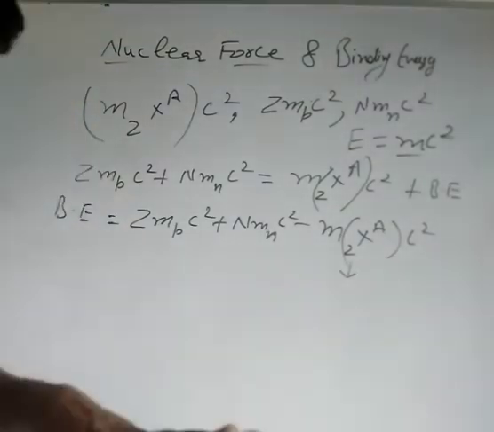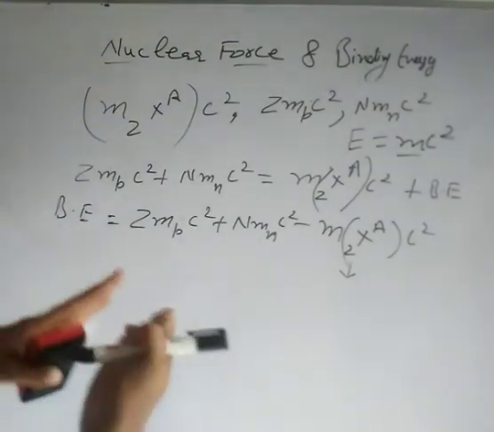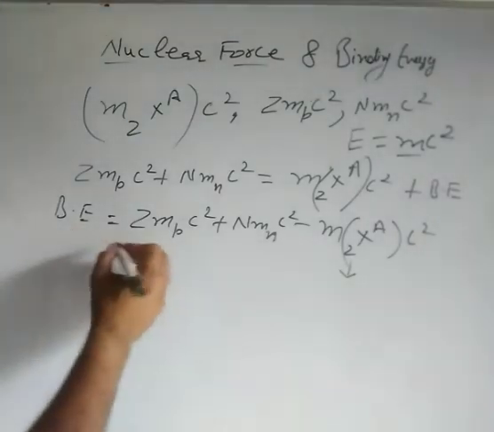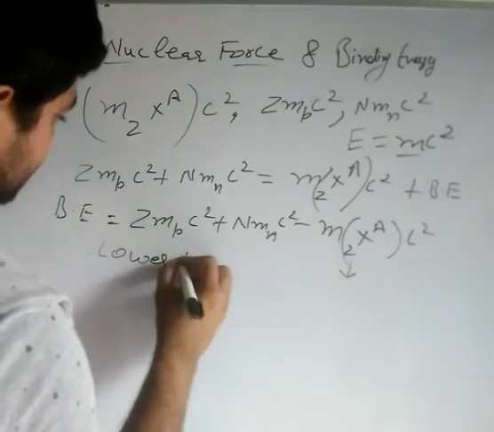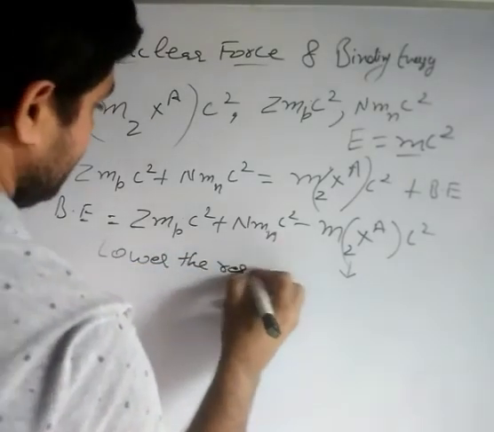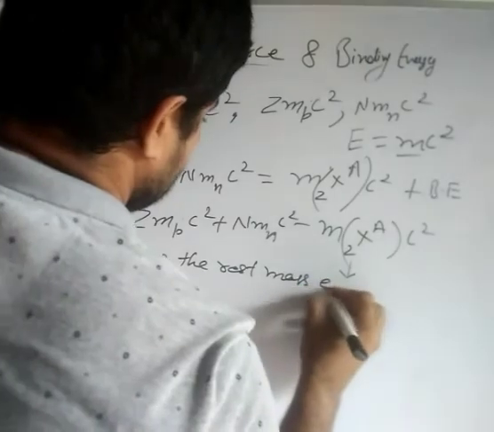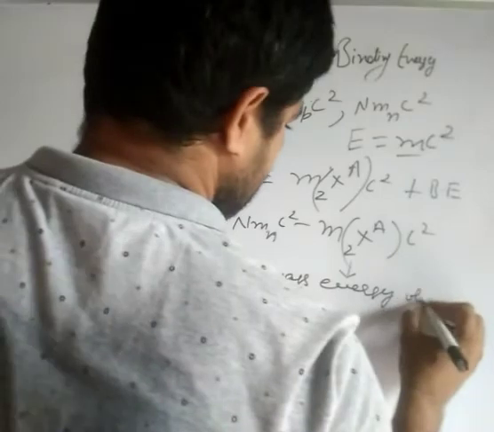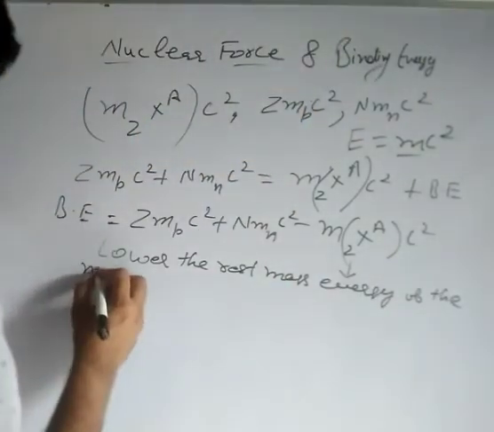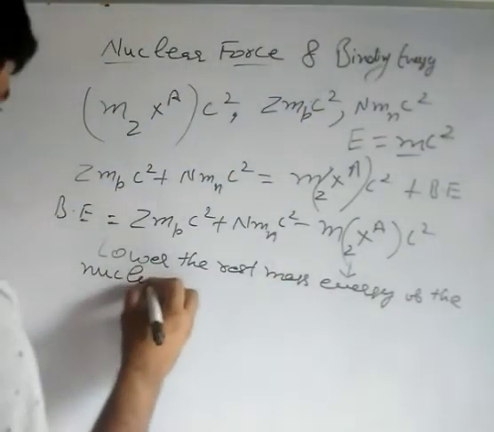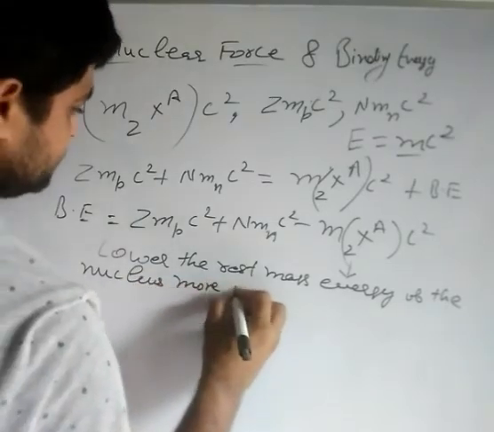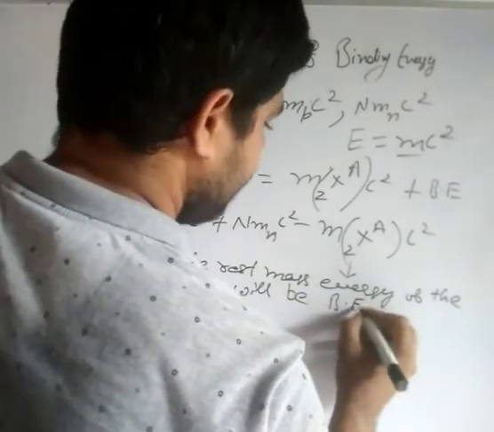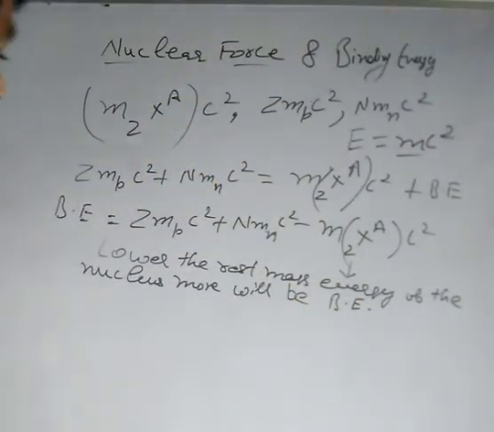It means the more the nucleus lowers its rest mass energy when it is formed from Z protons and N neutrons, the larger will be its binding energy. This is a very important line: lower the rest mass energy of the nucleus, more will be binding energy.